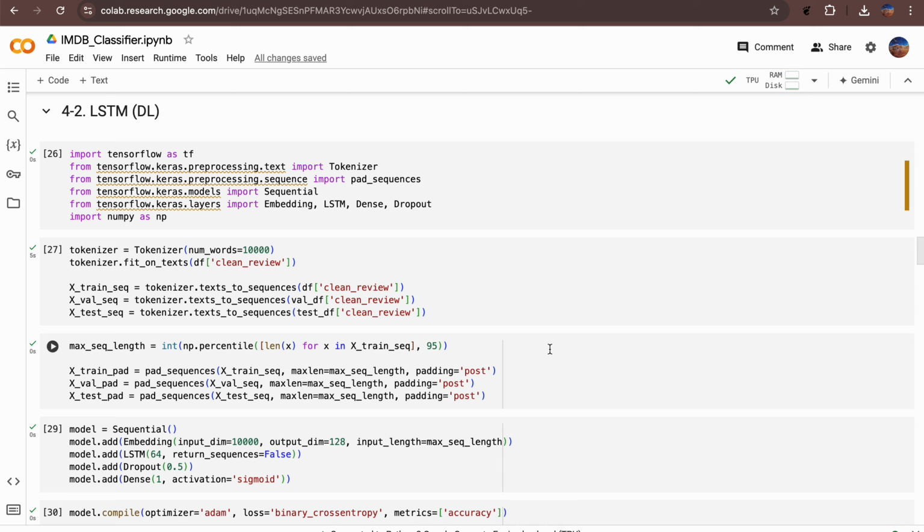Next, I explored deep learning by implementing an LSTM model, known for its strong performance in NLP tasks. I imported the TensorFlow library and set a vocabulary size limit of 10,000 using the clean review column. I created the tokenizer. I converted the text from the clean review column in training, validation, and test datasets into sequences, set a maximum sequence length to the 85th percentile to accommodate most data, and applied padding to standardize sequence length.